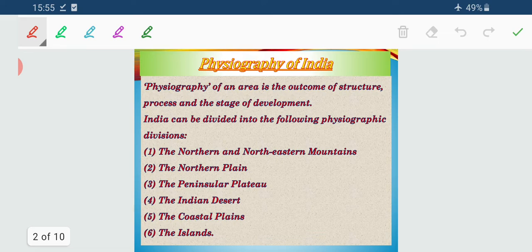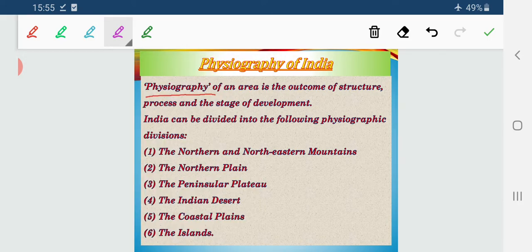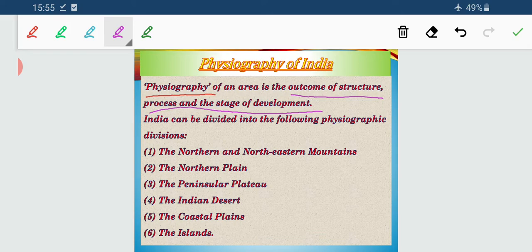Now what does the term physiography mean? Actually physiography means the structure that is the resultant of various processes at various stages of development. Here the processes mean the geological processes.